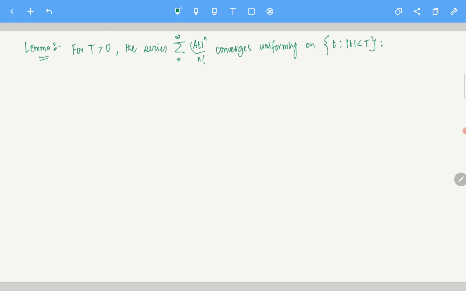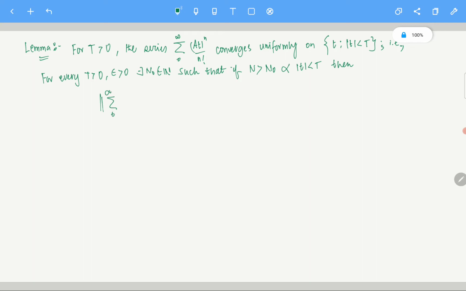That is, let's put it this way: for every capital T positive, epsilon positive, there exists n naught in N such that if n is greater than n naught, and |t| is less than T, then it means that the summation 0 to n, (At)^n by n factorial, minus exponential At, that is less than epsilon.